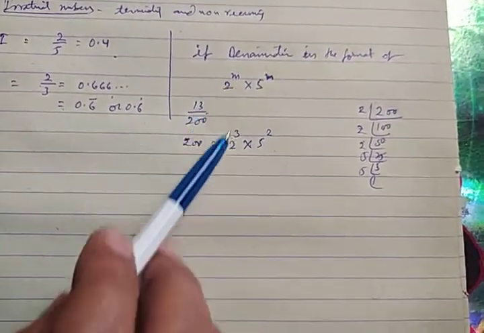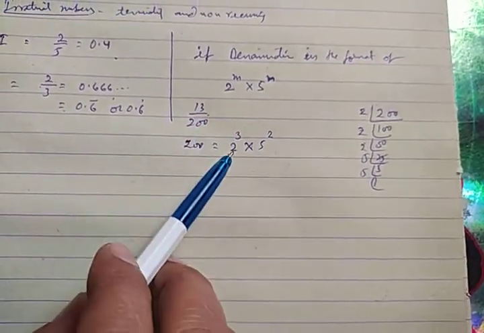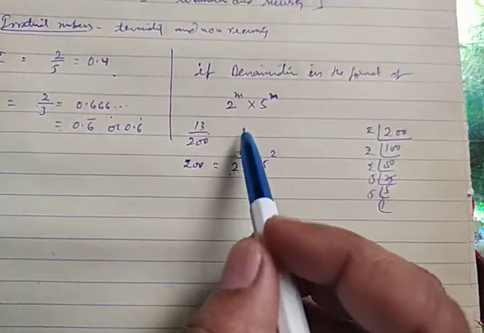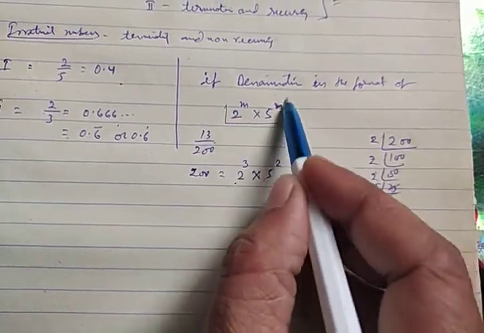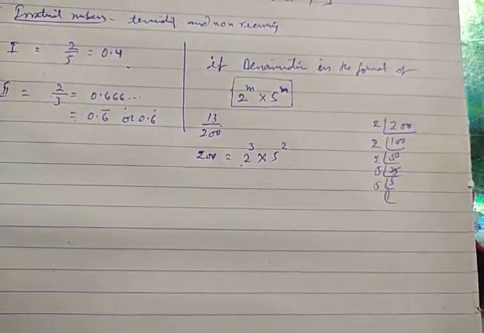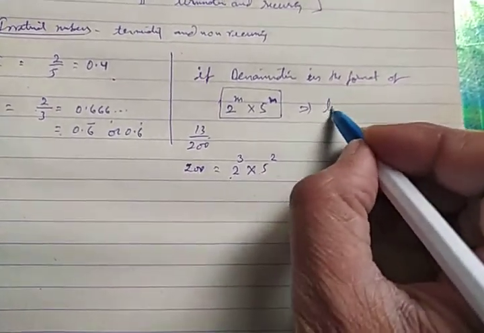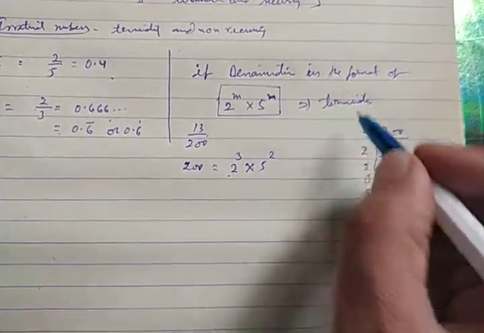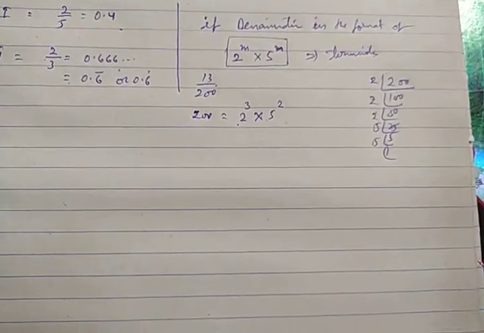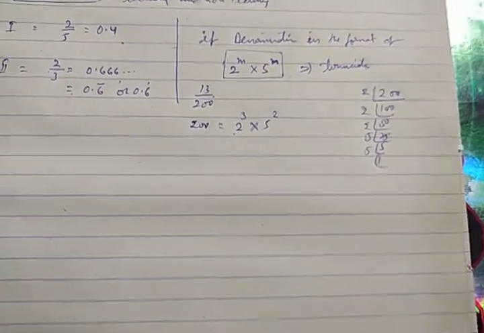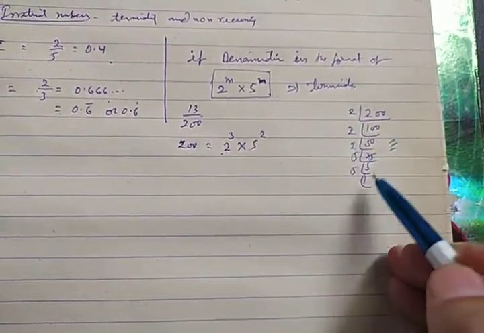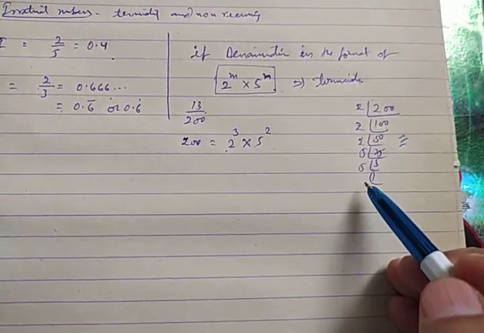Now 2 to the power 3 and 5 to the power 2 matches this type. If the denominator consists of only this, it is terminating. You will only observe in the given question whether the denominator is in this format by checking the prime factorization of the given denominator.